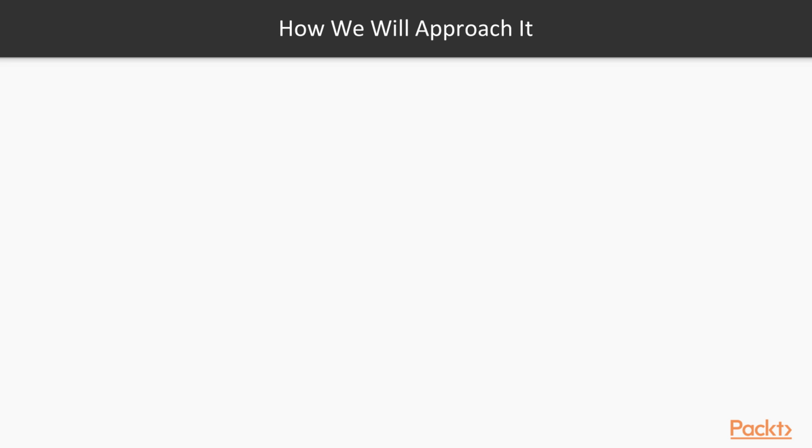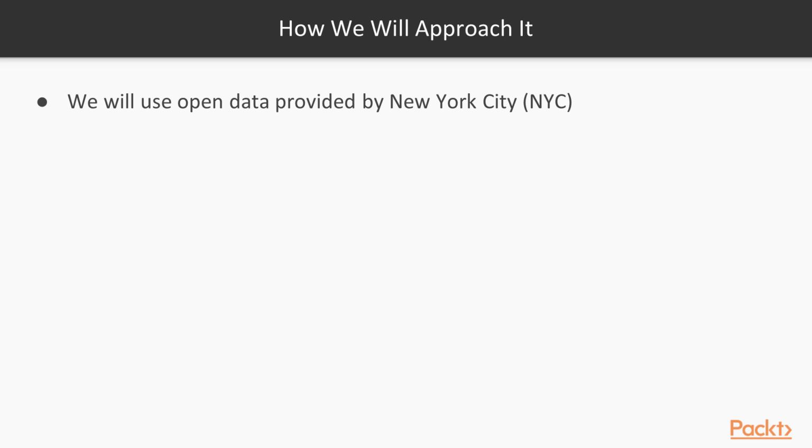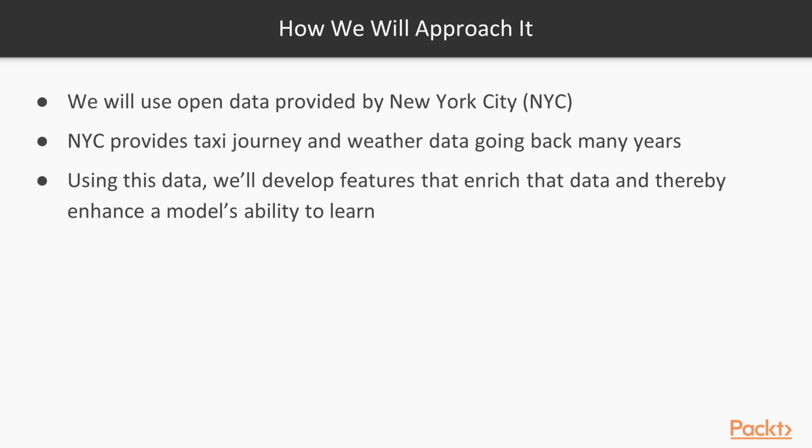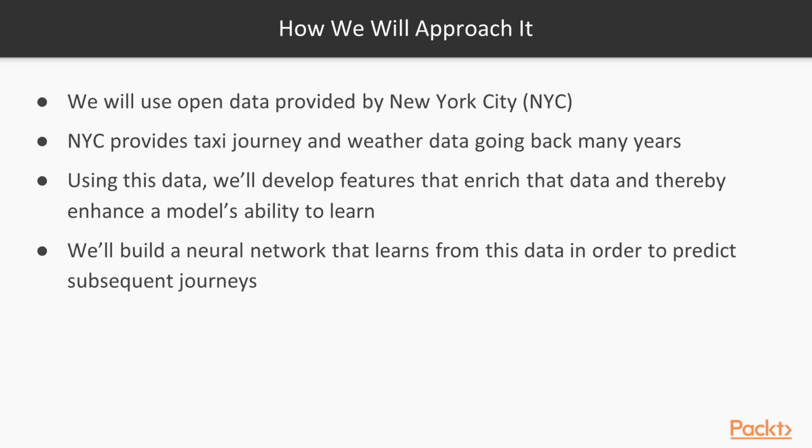So how will we approach this problem? We'll start by using open data provided by New York City. They provide both taxi journey and weather data going back many years. Using this data, we'll develop features that enrich the data and thereby enhance a model's ability to learn. And then we'll build a neural network that learns from this data in order to predict subsequent journeys.